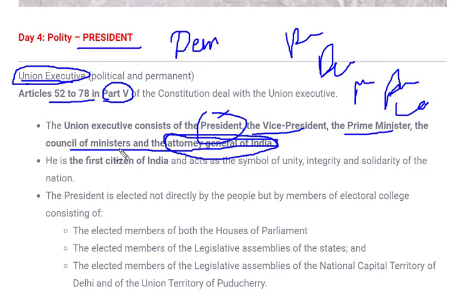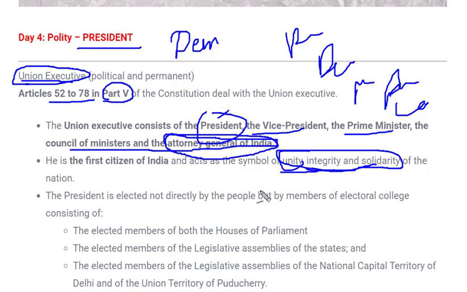As I said, the president is the first citizen of India and acts as a symbol of unity, integrity and solidarity. These words are there in our preamble, where it was given that every citizen of the country should have fraternity, assuring the dignity of the individual and the unity and integrity of the nation. So this comes from the preamble of our constitution.